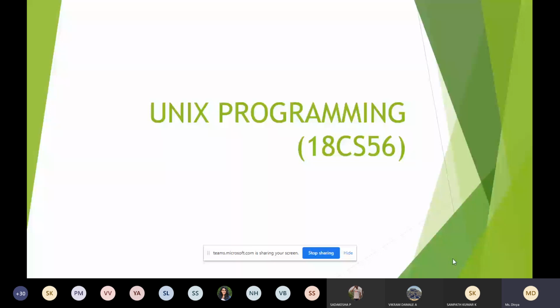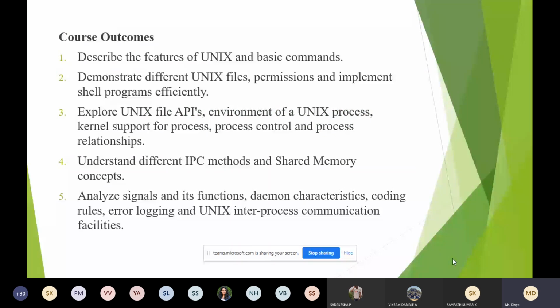Before starting with the subject, let us understand the outcome of this course. What you're going to learn from this course. There are five course outcomes. First, you'll be learning about the Unix basic commands, and what the features of commands are.